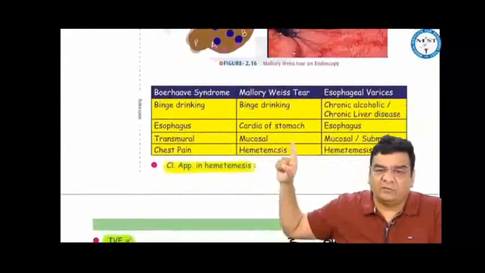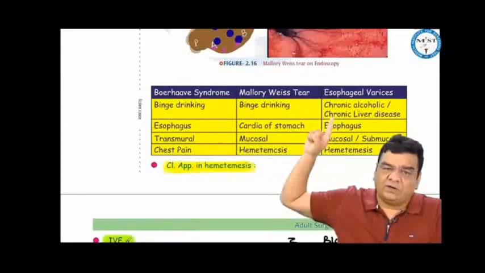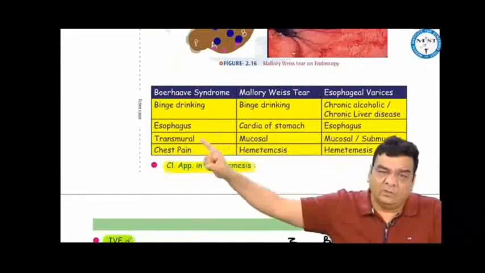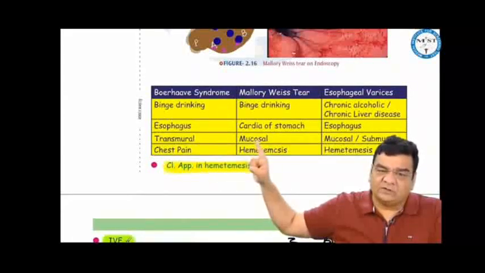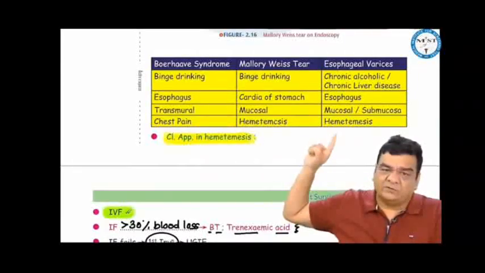If we differentiate Boerhaave from Mallory-Weiss and esophageal varices, Boerhaave and Mallory both are associated with binge drinking. Esophageal varices are seen in chronic alcoholic and chronic liver disease. Boerhaave in the esophagus, Mallory in the cardia of the stomach, esophageal varices in the esophagus. Boerhaave is a perforation, so all layers are involved, transmural. Mallory is just a mucosal tear, and esophageal varices involve the mucosa and submucosa. Boerhaave presents with left-sided chest pain, Mallory with hematemesis, and esophageal varices also hematemesis.